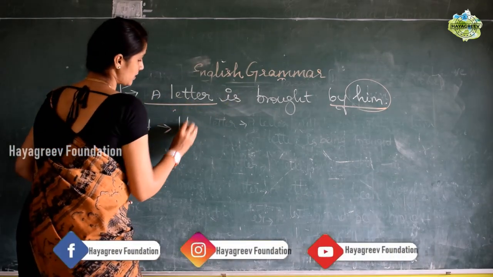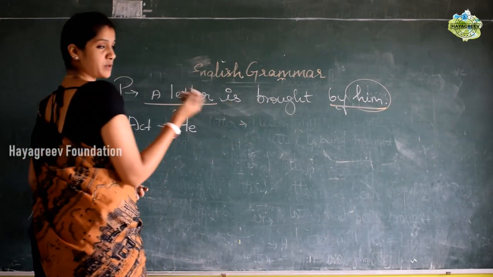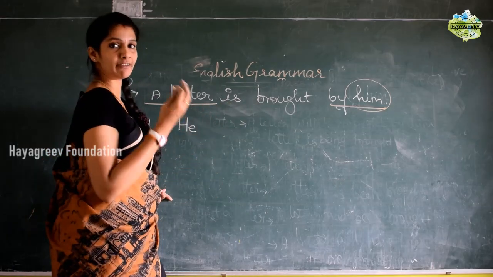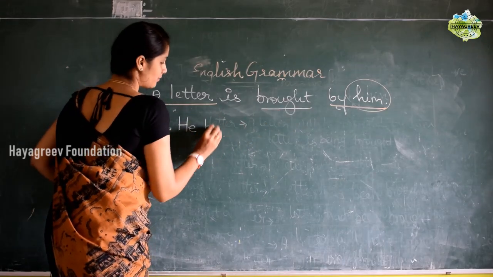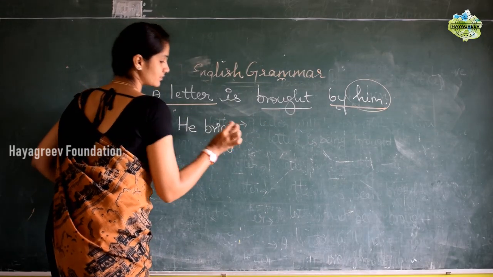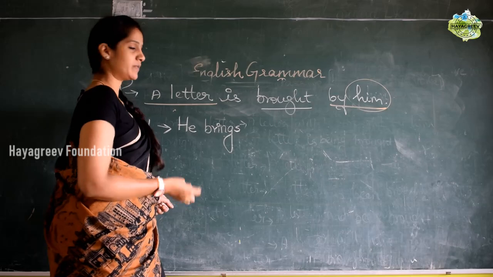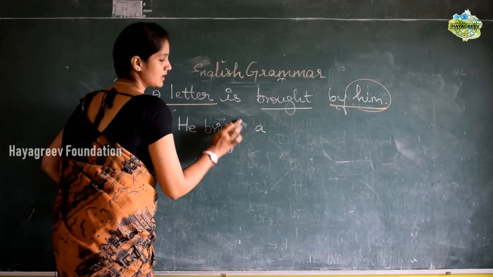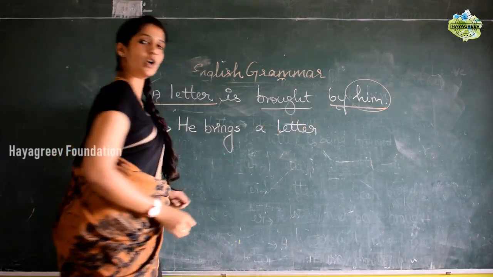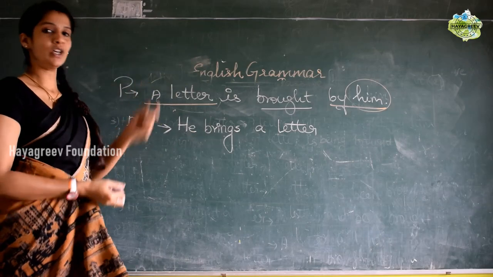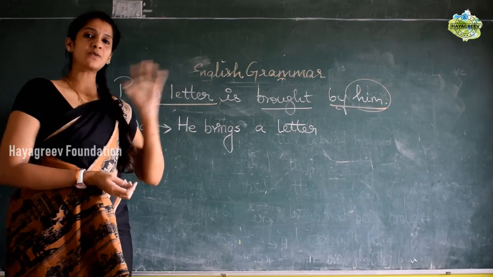So now him should be changed to he, and then again the verb change. So he is brought. If you refer to the table, you can make it easier. The verb is brought, and the present tense of brought is bring. He is third person singular, so I have to add s along with the verb. So he brings. What he brings? A letter. This should come to the object position. That's it. Again we have got the sentence we gave in the active. Very easy. If you know active to passive, passive to active is just vice versa.